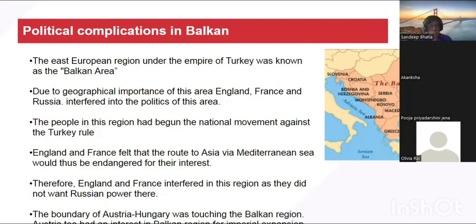Now, why is this Balkan important? If you see, the geographical location of this Balkan is quite peculiar. Why? Because it's a peninsula surrounded by water on three sides. So the one who will control this Balkan will have access to the important water bodies of the world: Black Sea, Adriatic Sea, Aegean Sea, and the most important, Mediterranean Sea.